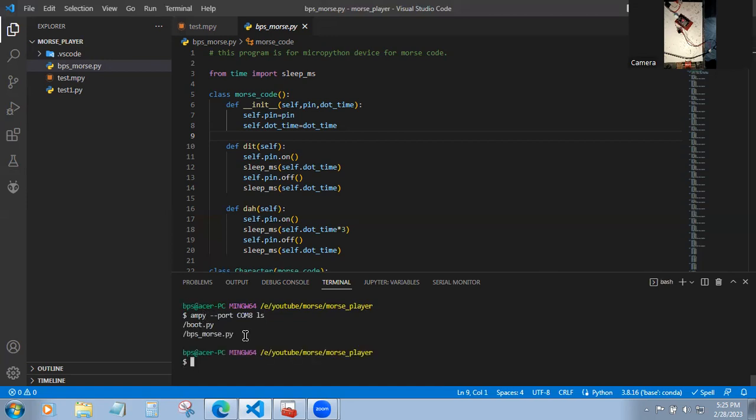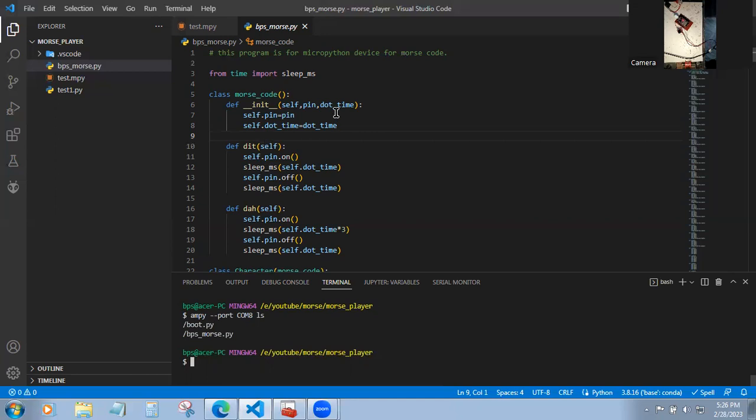If the device was not uploaded with this file, you have to run the put command with the file name. That's the command you have to run if the file is not on the device, and you have to install the ampy module, whether you are using pip or conda based upon your Python setup.